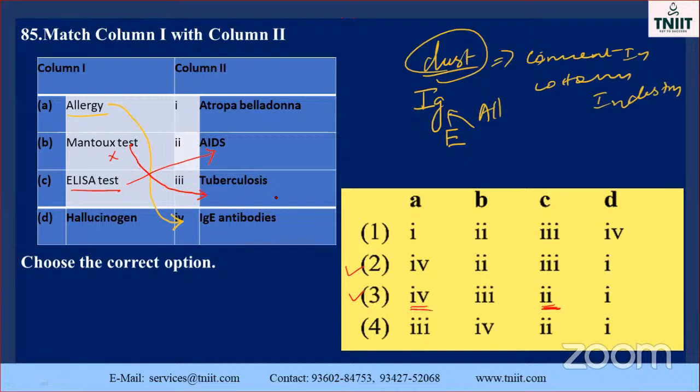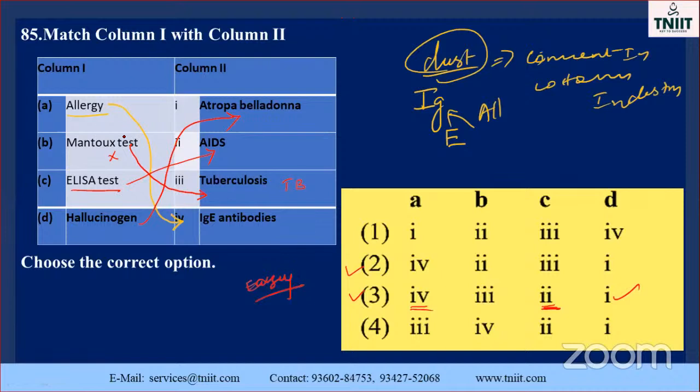The second option is automatically tuberculosis. Don't forget, my dear, TB identification or the confirmatory test is called Montague's test. Before, in the slide also we saw it. So tuberculosis is the Montague's. Already you know hallucination, it is also related to Atropa belladonna. So the answer is which one? Easily you can identify. This is an easy question.